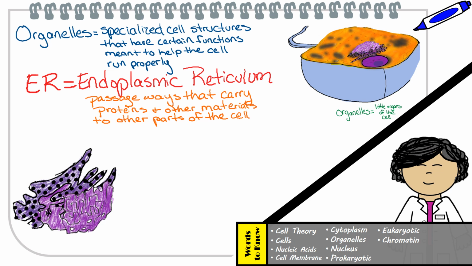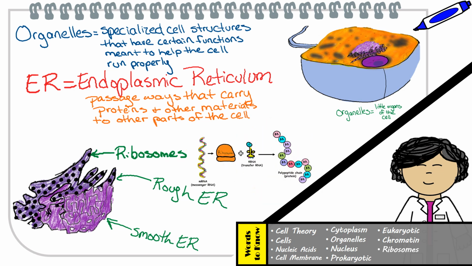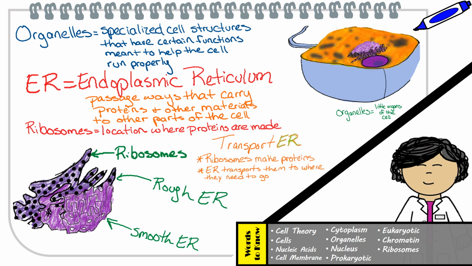Now, the ER is pretty big, which is why we break it down into two components, the rough and the smooth ER. Yes, Alex, something like that. Basically, the rough ER gets its name because of the bumpy texture that it has due to the ribosomes that are attached to it, while the smooth ER doesn't have any ribosomes, which is why it's smooth. Good question, Alex. Ribosomes are small structures made of RNA. That's right, Alex. Ribosomes are the location in which proteins are made. And because these ribosomes are attached on the rough ER, that's why we tend to say that the rough ER helps in protein synthesis. Yes, Alex, that's a great way to look at it.